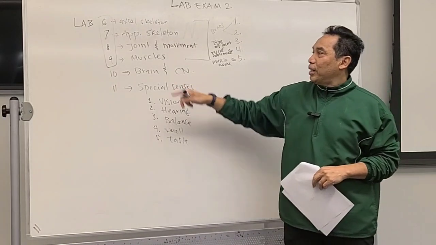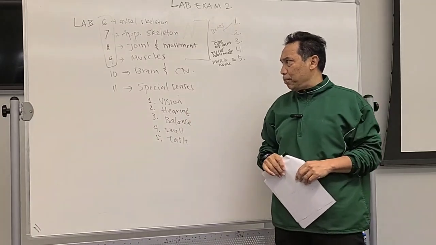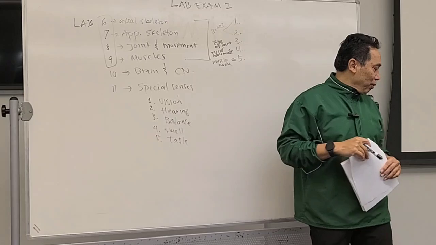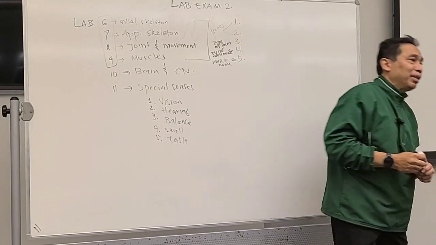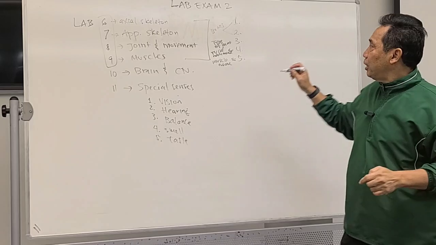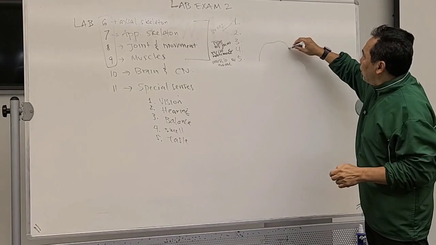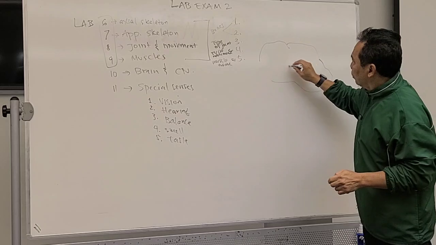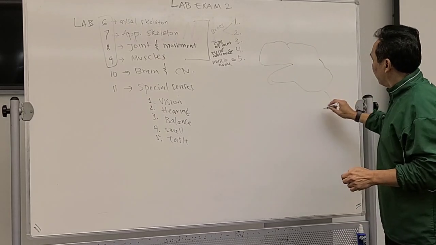Now, how about lab number 10, brain and cranial nerve. Okay? For the brain and cranial nerve, you just have to know the parts of the brain. Let's say I give you a picture like this.